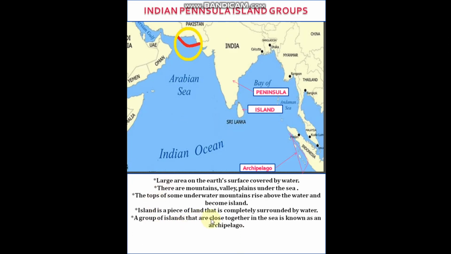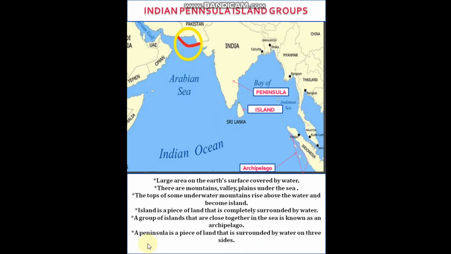A group of islands that are close together in the sea is also known as what? Archipelago. So what then is a peninsula?